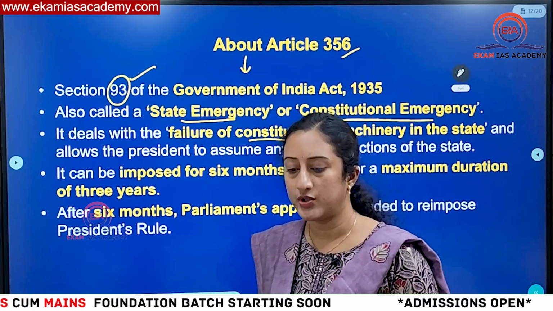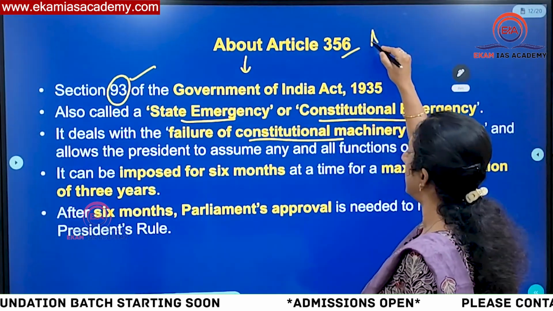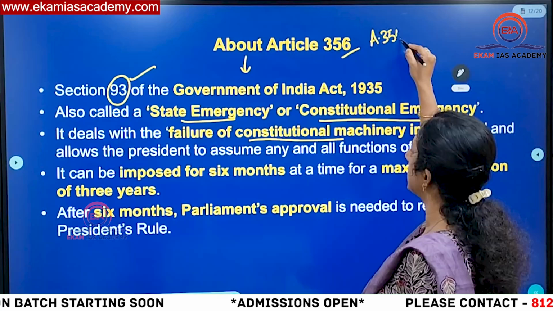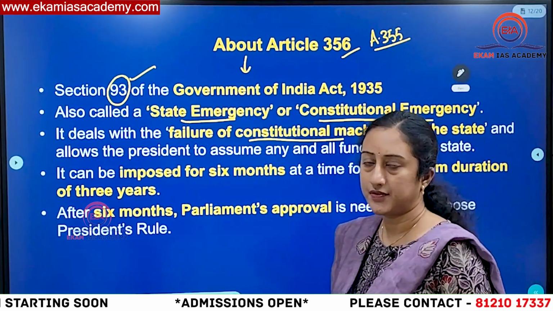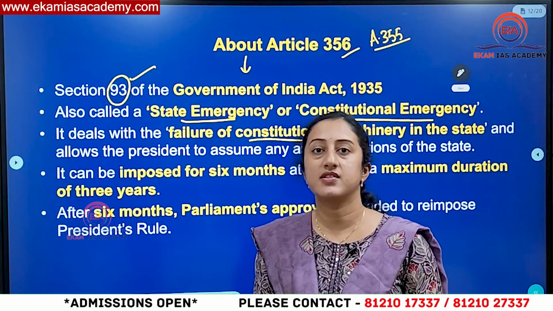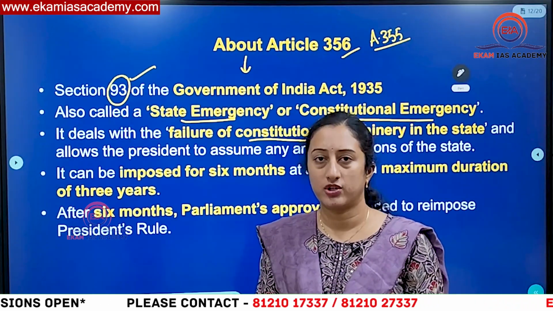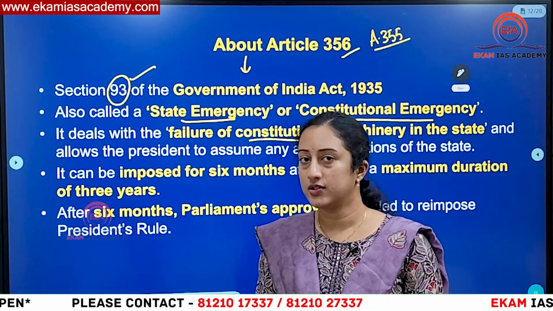So normally, in what situations, here you should know about 2 important articles, that is Article 355. What is this Article 355 saying? Article 355 is saying that the center has the duty to protect every state from any external aggression. In case of any external aggression, the duty will be on the center to protect all the states, and also from any internal disturbance also.